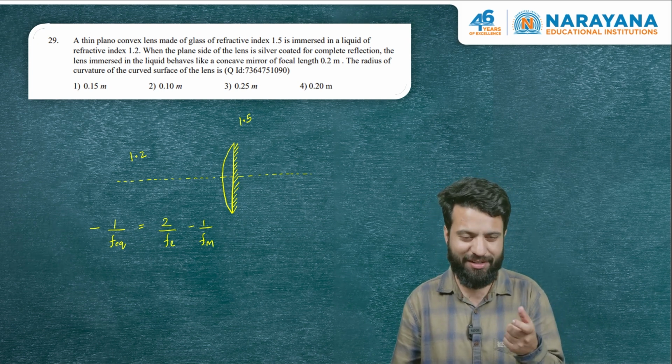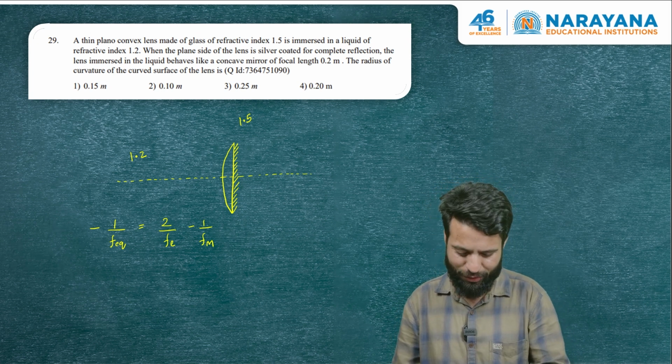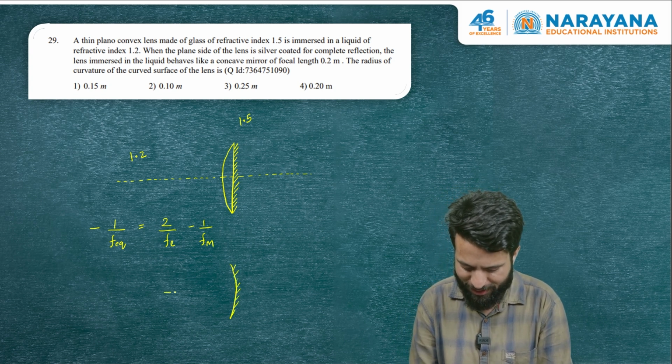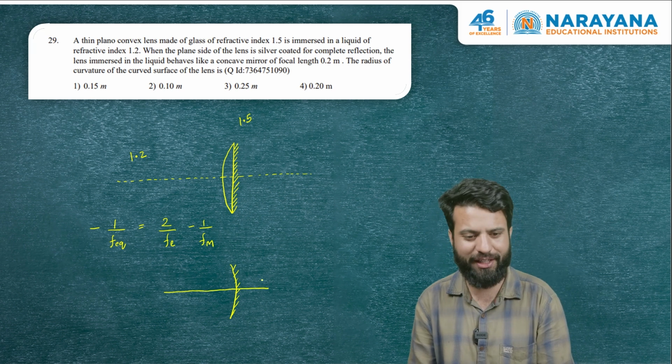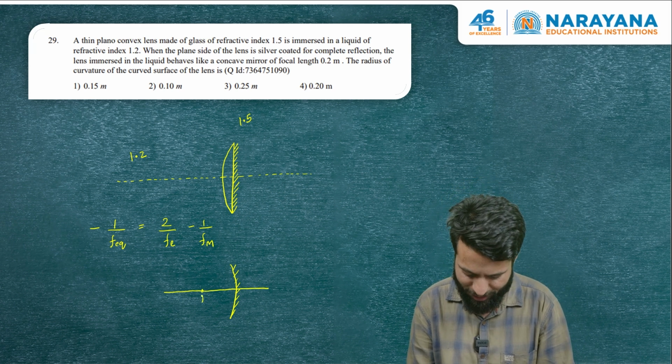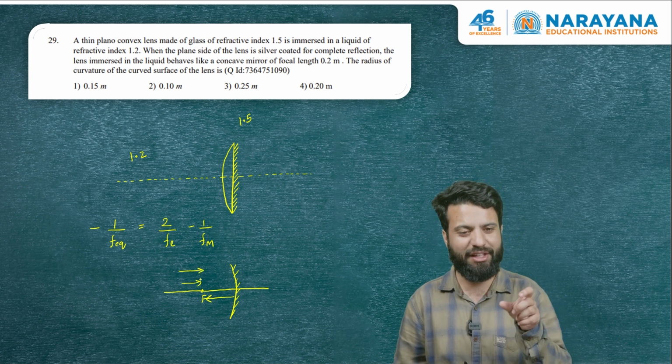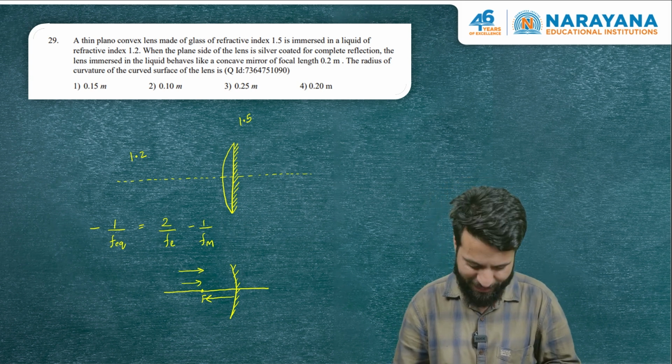To be precise, minus 0.2, because the question is saying that this entire system is behaving as a concave mirror. In a concave mirror, as per the sign convention rules, focal length is negative, right? Focus is somewhere here. The distance is measured from pole to the focus, so it's opposite to the direction of incidence. So that focal length F equivalent is given as minus 0.2.